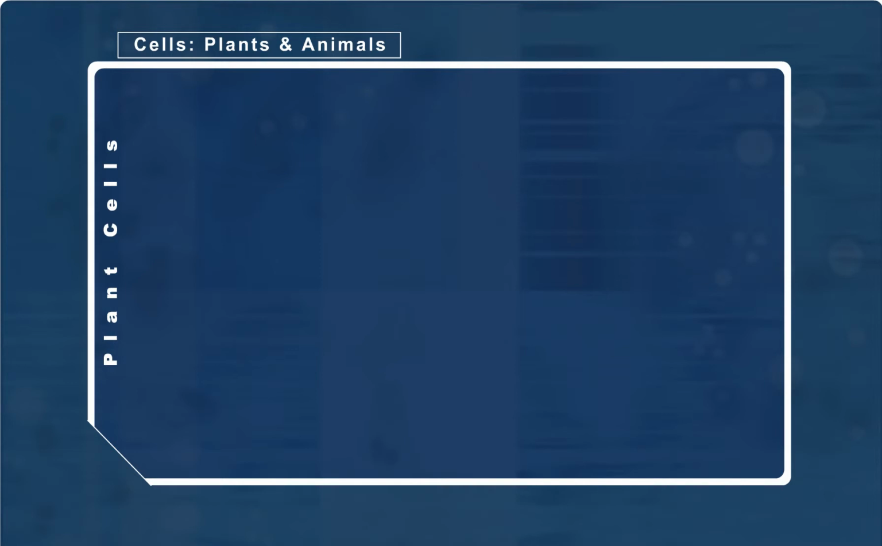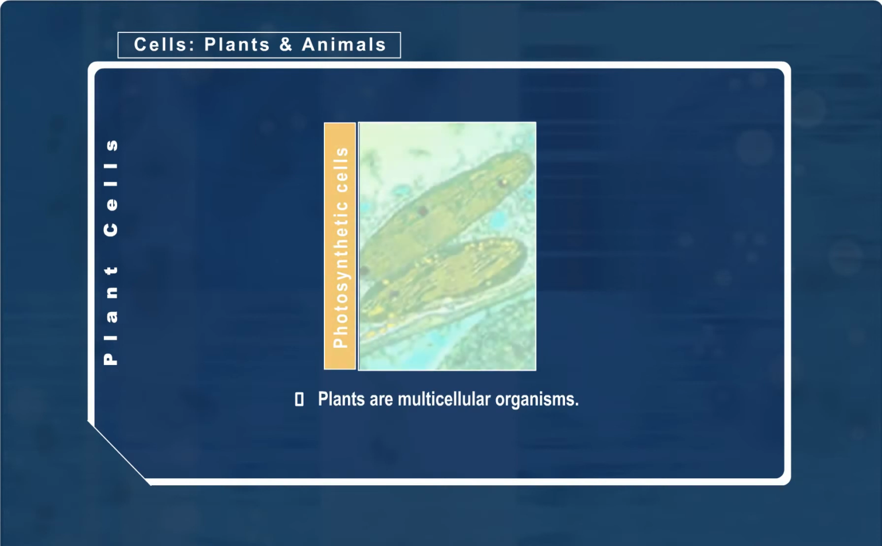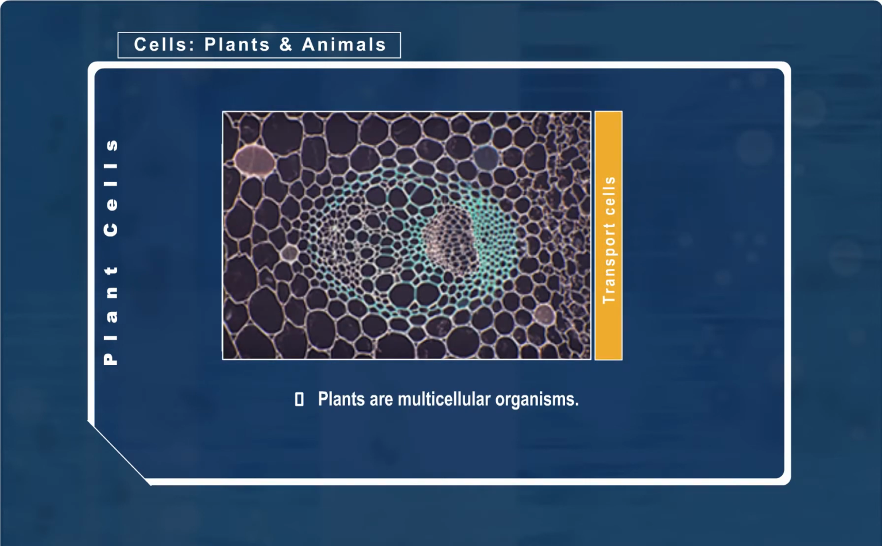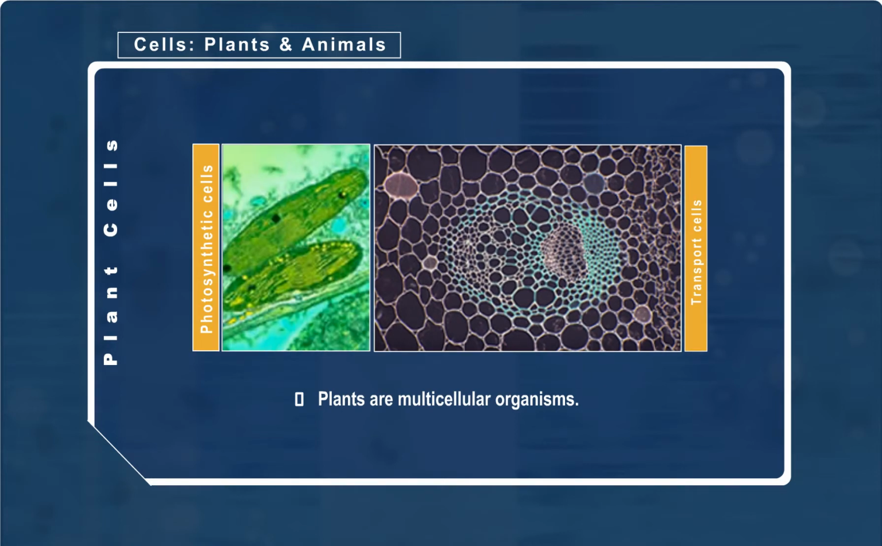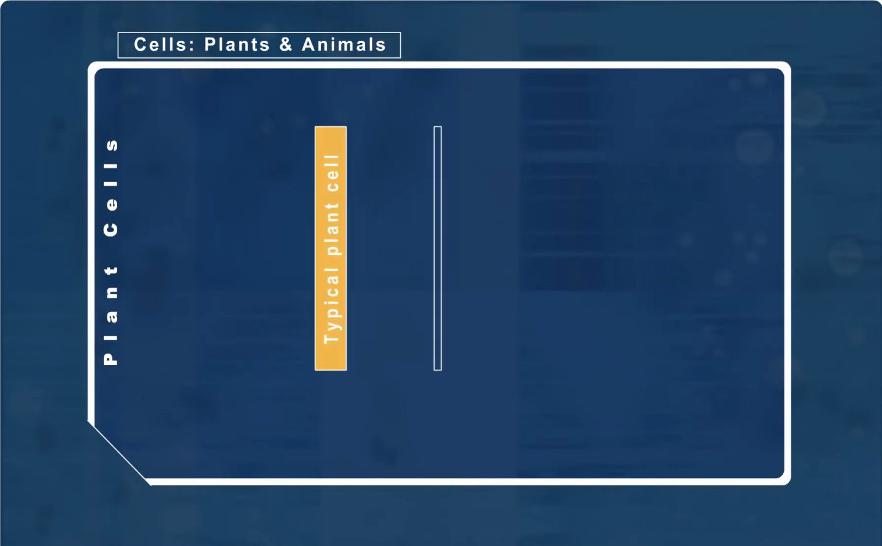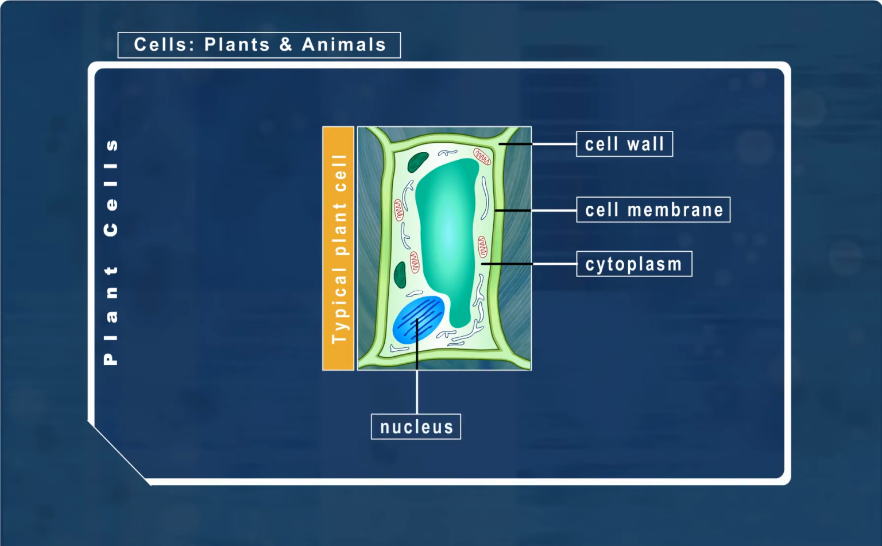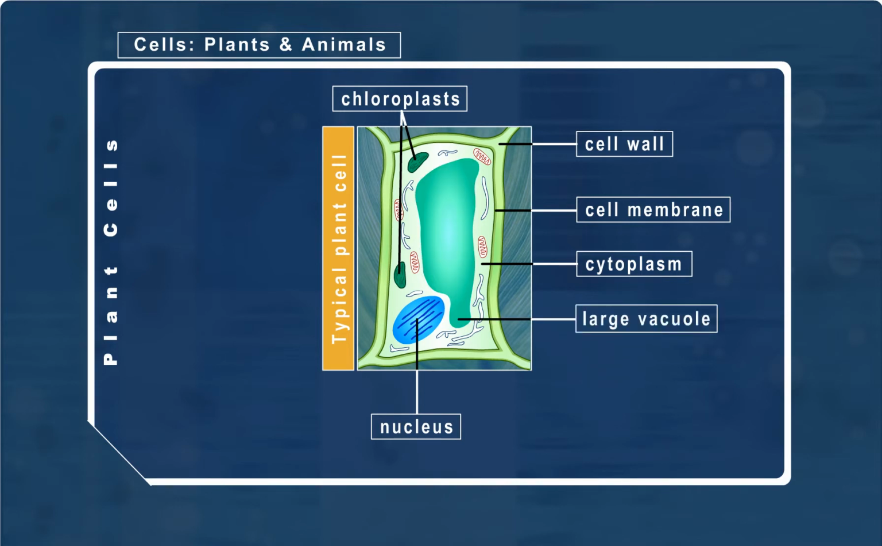Plants are made up of many different types of cells. Some of the cells take on the role of photosynthesis, while others are in charge of transportation. Although these cells may have different shapes and perform different functions in a plant, they share several common features. A plant cell has a cell wall, cell membrane, cytoplasm, a nucleus, chloroplasts, and a large vacuole.